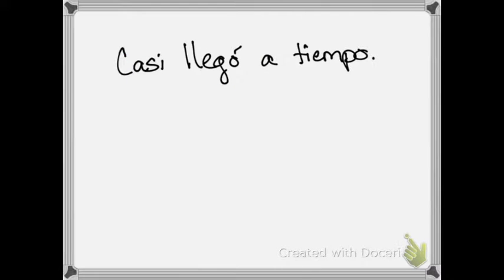Some words are just adverbs as they are. We don't have to do anything to them. If we look at this sentence, casi llegó a tiempo. She almost arrived on time. I have one verb, llegó, and then I have two words, one phrase, one word, that are describing llegó. I have casi and I have a tiempo. Both of these are adverbs because they're both describing when she arrived or how she arrived.